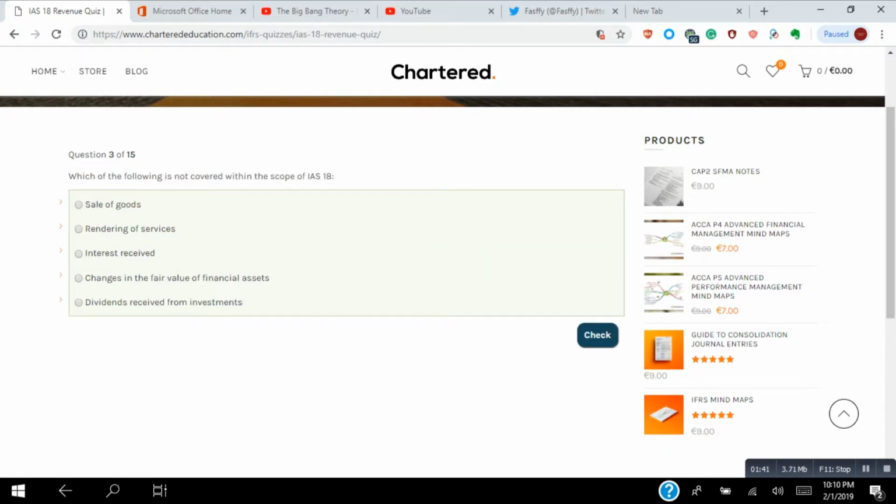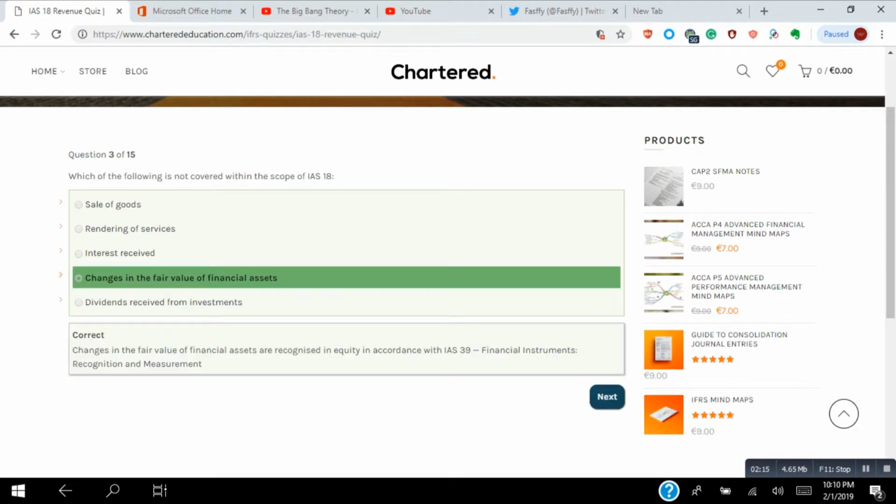Which of the following is not covered within the scope of IAS 18? It is the sale of goods, rendering of services, interest received, changes in the fair value of financial assets, dividends received from investments. The sale of goods is covered, rendering of services is also covered, interest received is covered. Changes in the fair value of financial assets is covered in IAS 39, so that is the correct answer.